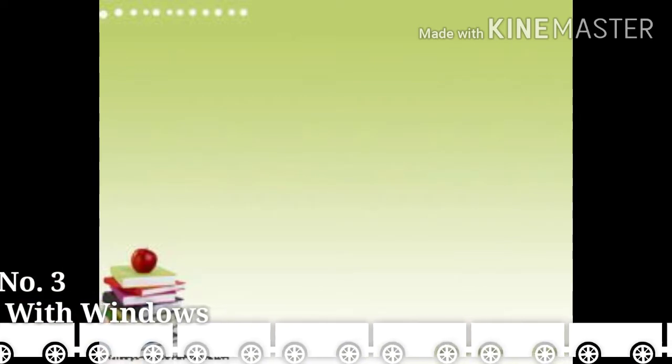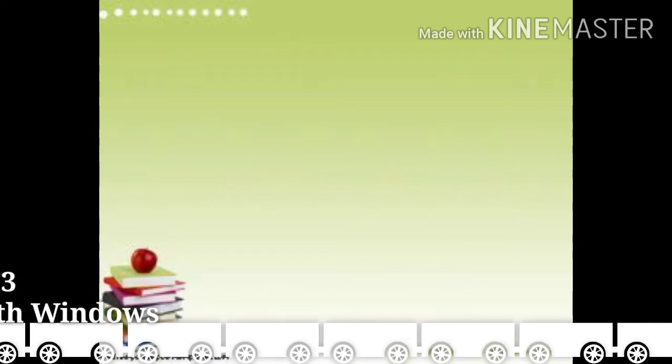Windows is a graphical user interface between a computer and user. The first version of Windows operating system was Windows 95. Since then, many versions of Windows have been released. The most popular Windows versions are Windows 98, Windows 2000, Windows ME, Windows XP, Windows Vista, Windows 7, Windows 8 and Windows 10. Windows 10 is the latest version of Windows operating system.